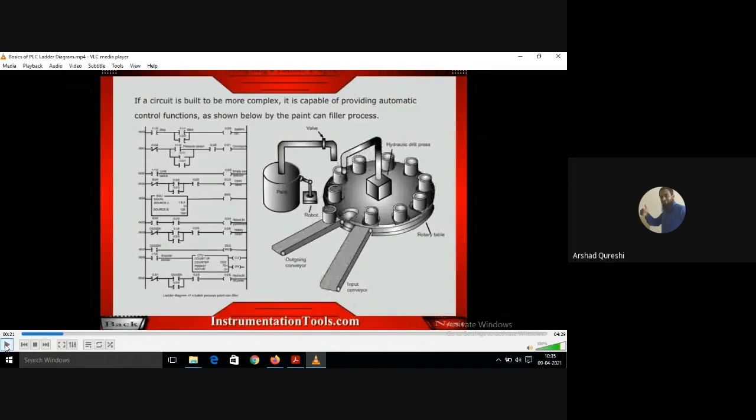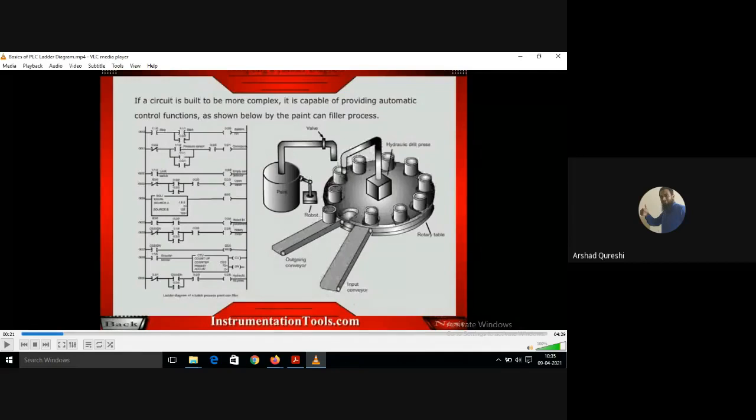See what is happening here. The input conveyor is there. Here is the input conveyor and the outgoing conveyor, from where the containers are coming into the rotary table. This is the rotary table which you can see, a big one.